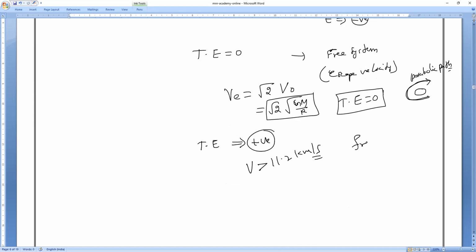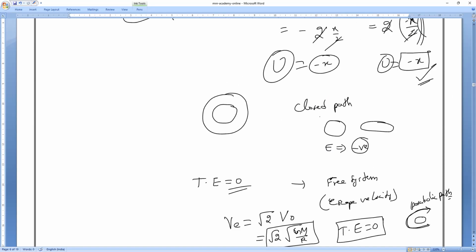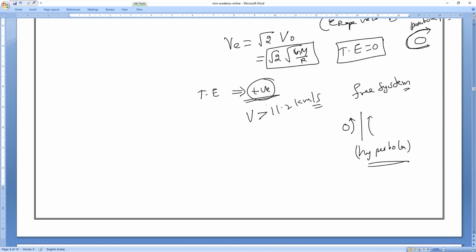So this is also called a free system, open curve, free system. By that time, the satellite or whatever it is will go in what path, everybody? It will go in a hyperbolic path, where the total energy of the system is positive. Equal to 0, parabolic path. Less than 0, that is negative, means closed path. And positive means it will be a hyperbolic path.